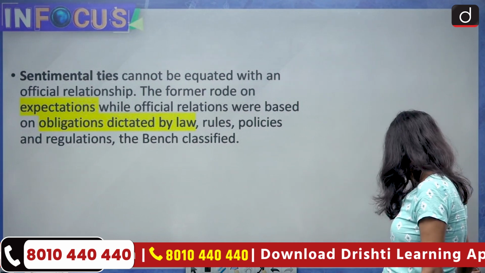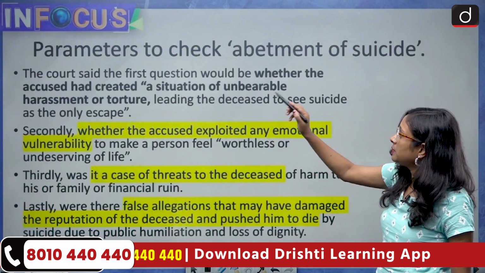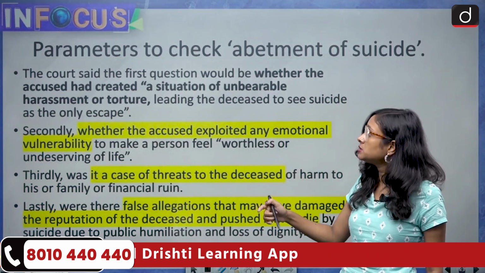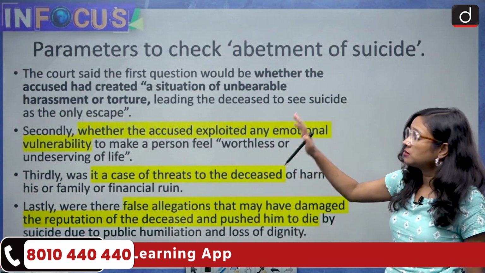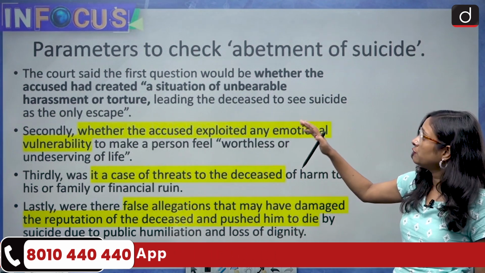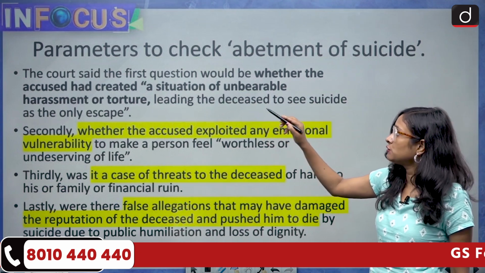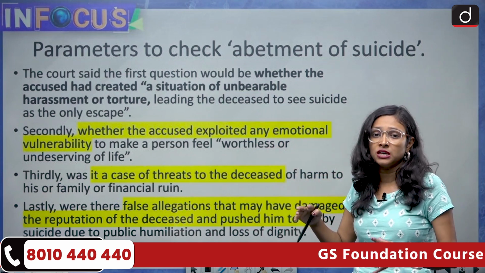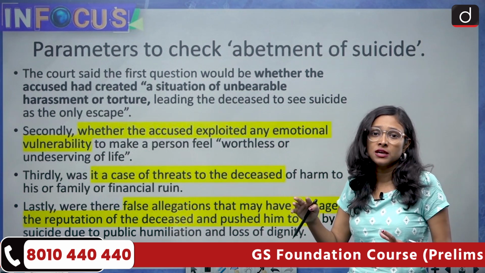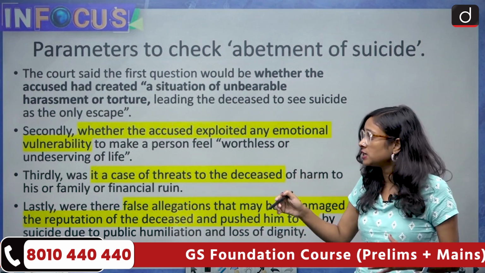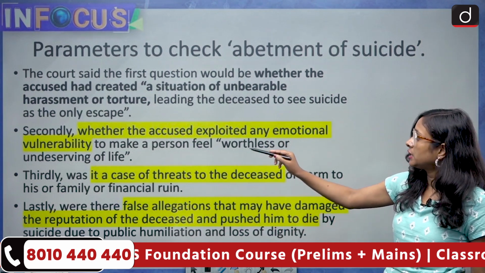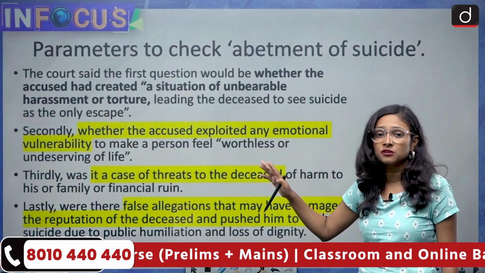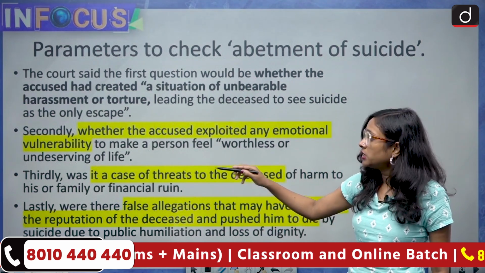Now we'll come to discuss the parameters to check the abetment of suicide. So the Supreme Court has suggested 4 parameters. The first question is whether the accused had created a situation of unbearable harassment or torture, leaving no option, so that the person could not escape and had only the option to die by suicide. The second is whether the accused exploited any emotional vulnerability and made the person feel worthless or undeserving of life.